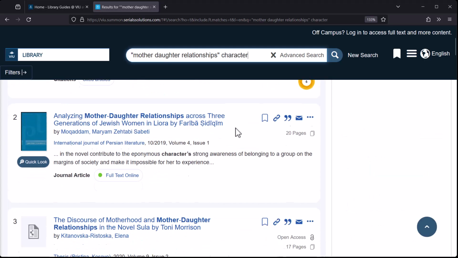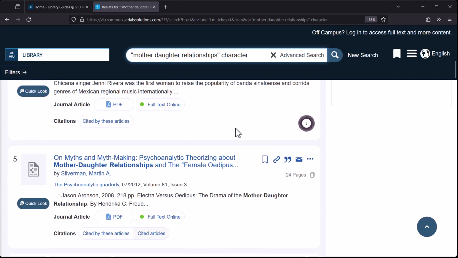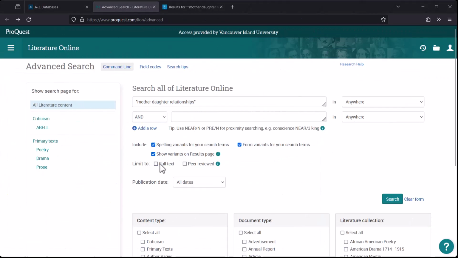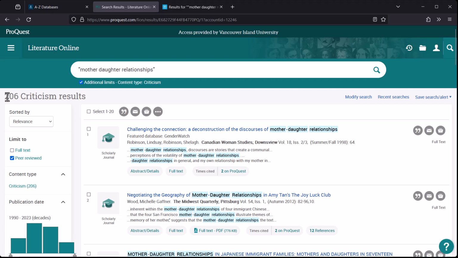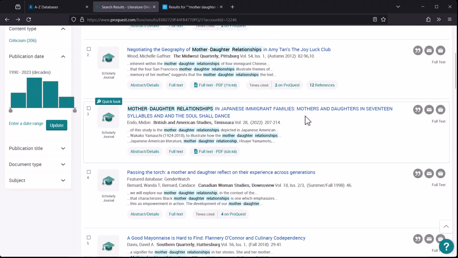This is a common experience and another example of when it might be best to try an English literature database. When I run the same search in Literature Online, turn on peer review, and limit to literary criticism, there are plenty of results that touch on this theme. I just need to make the search a bit more specific, such as by adding a term from my reading.